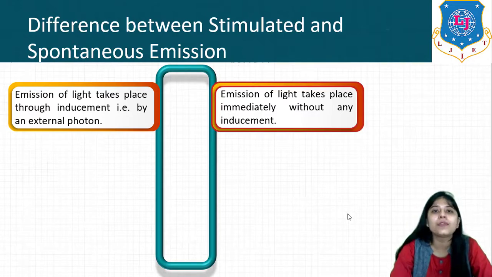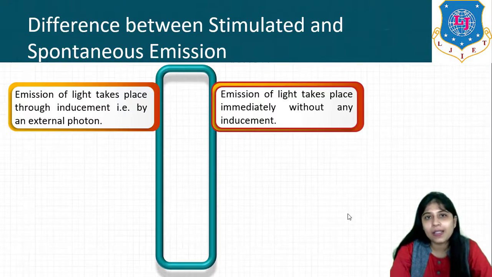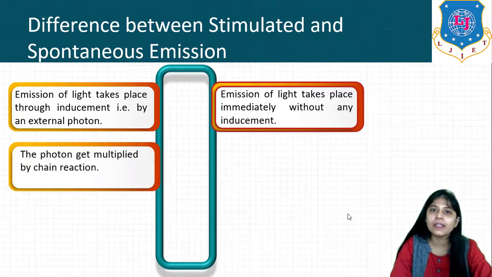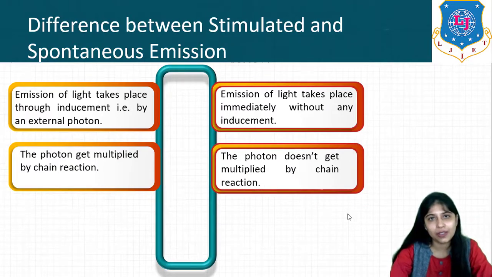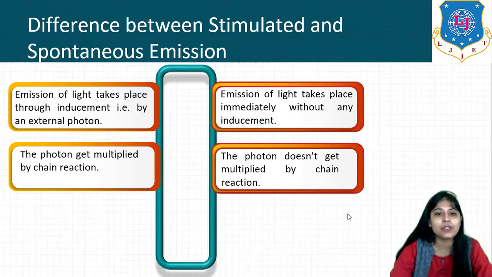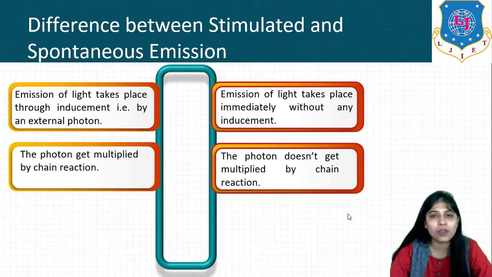So this is the main difference between these two, where stimulated emission takes place with the help of external energy, where we are giving in our case the external energy in the form of light. We can say a photon. The next difference is that in case of stimulated emission, photons get multiplied by chain reaction, which doesn't happen in spontaneous emission. In spontaneous emission, chain reaction is not there. Photons don't get multiplied by chain reaction.